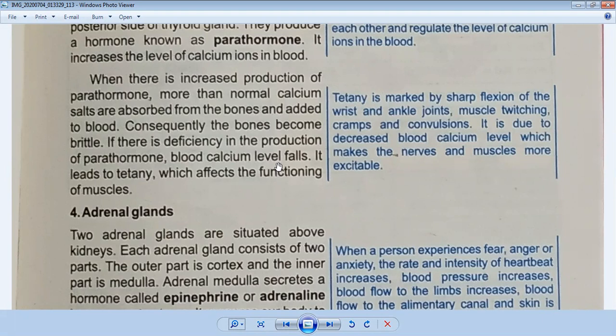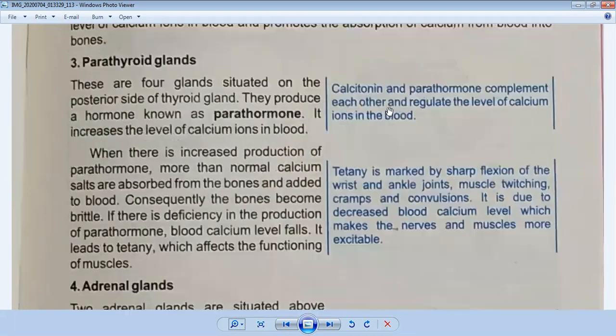Now we will see the box. Look at the box. Calcitonin and parathormone complement each other to regulate the level of calcium ions in the blood. We know calcitonin takes calcium ions from the blood and transports them to the bones, and parathormone acts if the level of calcium ions decreases in the blood. So they are opposite to each other.